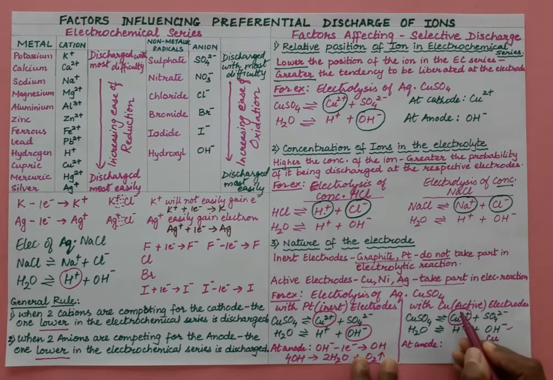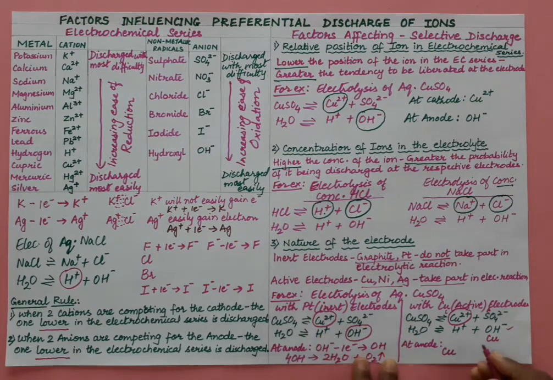Here these cations will move towards the cathode and these anions will move towards the anode. Out of these two, which one will lose electrons faster? We know that metals lose electrons faster. So the anode, which is made up of copper, takes part in the reaction.